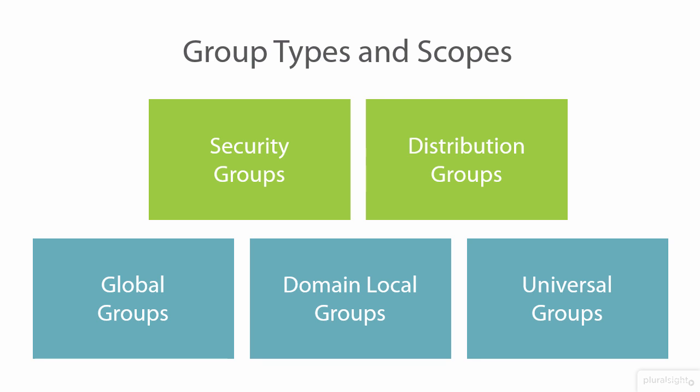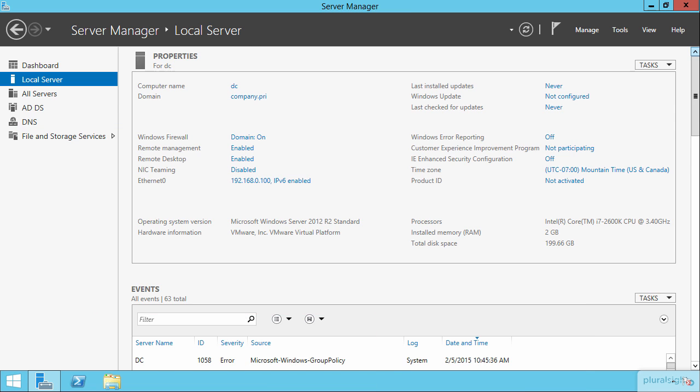Now, in addition to the groups that you'll be creating as you go through the day-to-day operations of your Active Directory infrastructure, there are also a number of built-in groups. There are a number of those that are available out of the box. These we've already talked about back in that last module when we were looking at the Active Directory Users and Computers console. But I want to show you here back on our machine, dc.company.pri, just once again the location where we can take a look at the different groups that exist in Active Directory.